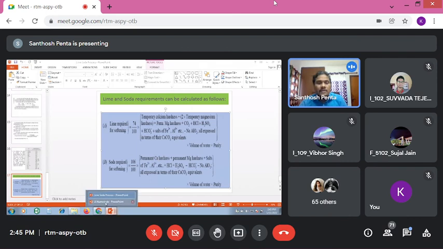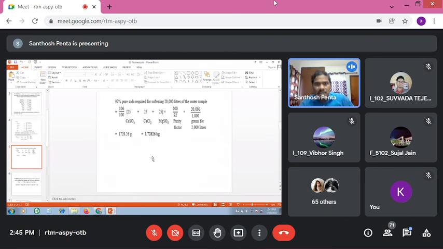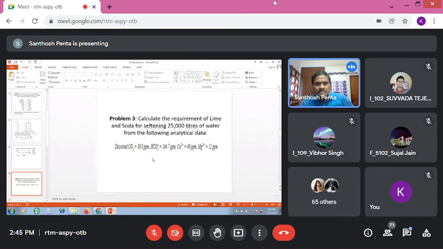Now here, 1 or 2 equations were there. See here. One data was given: calculate the requirement of lime and soda for softening of 25,000 liters of water from the following analytical data. Volume of water was given and he is asking for lime and soda, and these impurities are there: carbon dioxide, bicarbonate ions, calcium and magnesium.